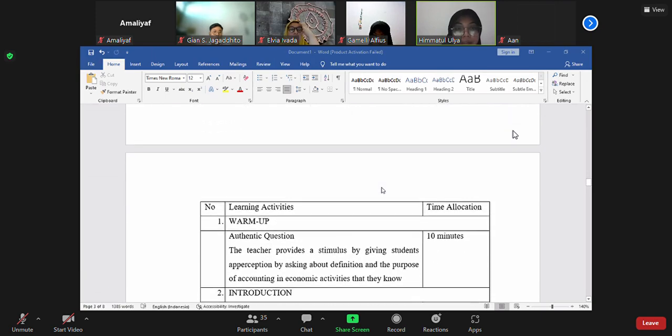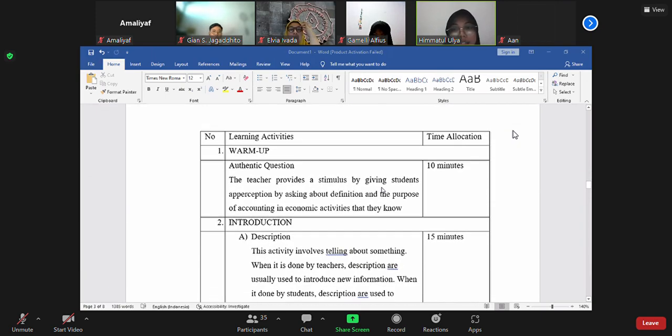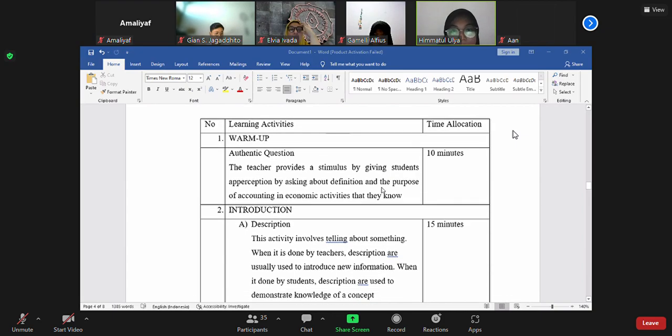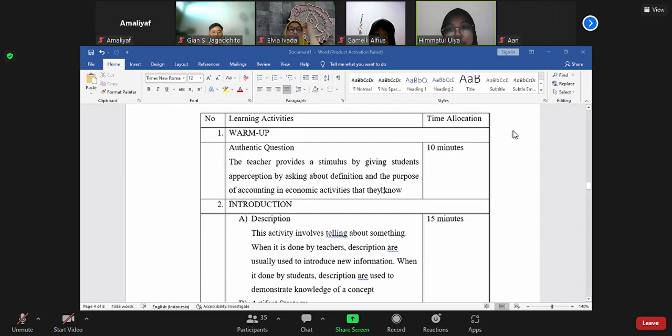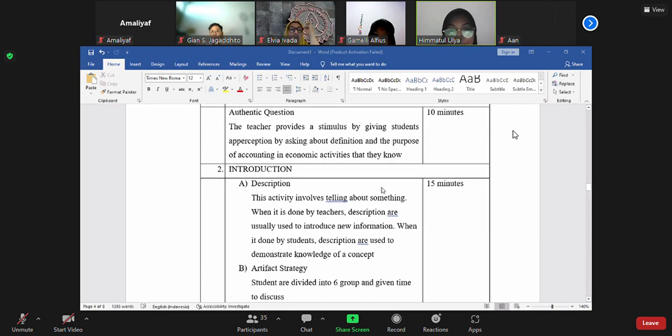B5, the steps of learning. Step 1 is warm up, authentic question. The teacher provides a stimulus by giving students a perception, asking about the definition and the purpose of accounting in the economic activities they know. The time allocation is 10 minutes.